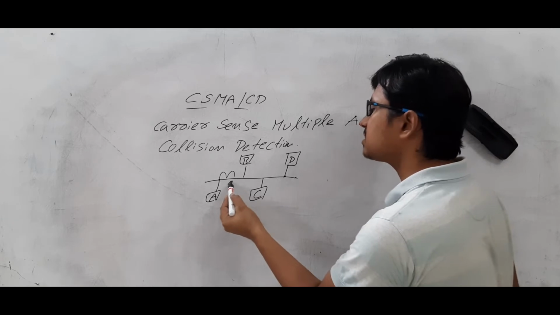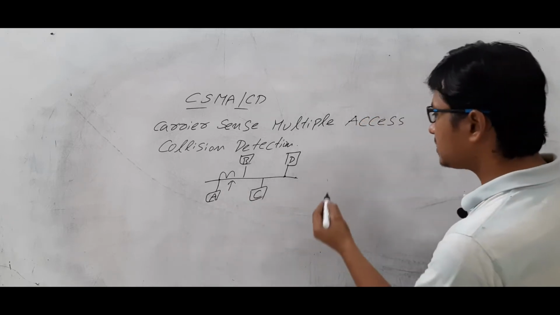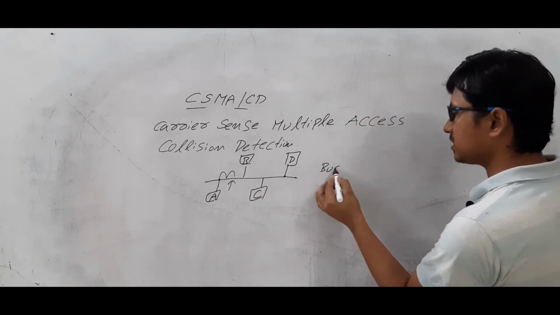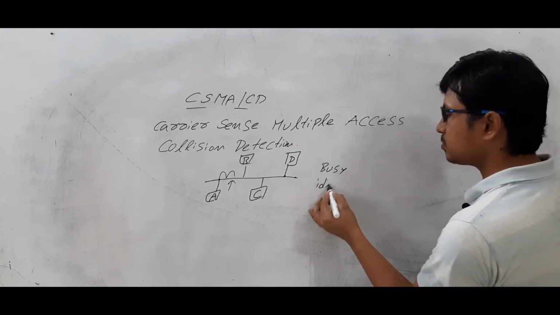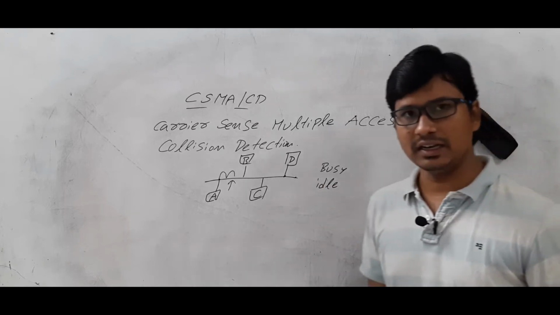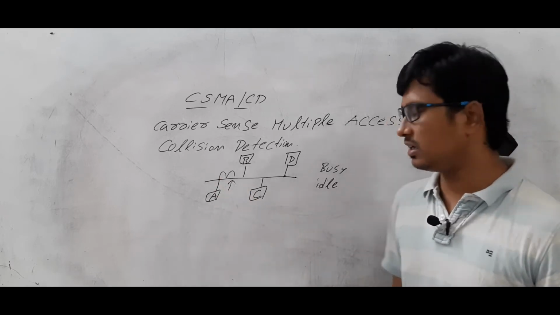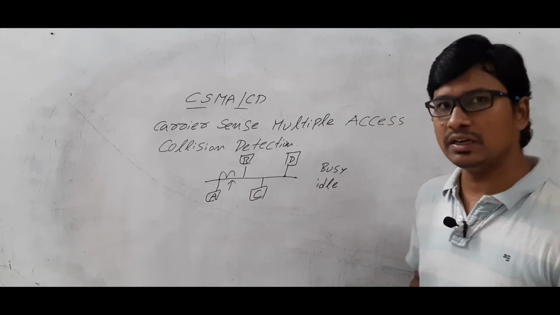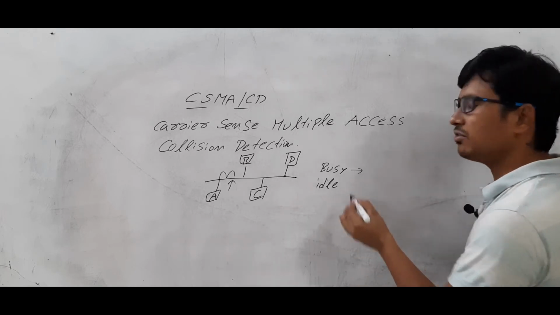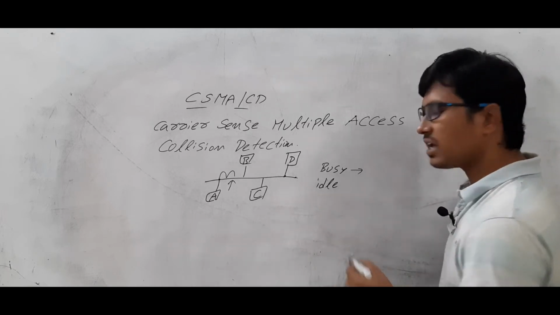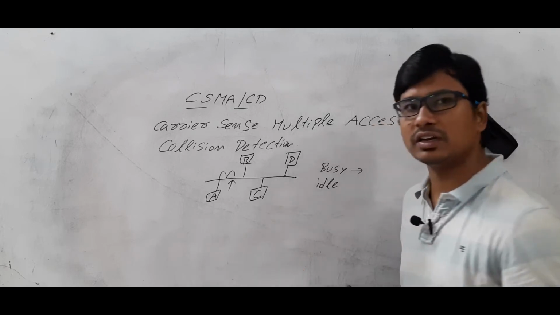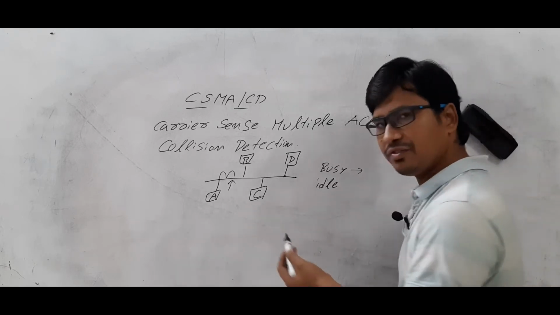First, it will sense the medium. When it senses the medium, there will be two conditions: either the channel is busy or the channel is idle. These are the two scenarios that occur when you sense the channel. Once the channel is busy, you will wait till the channel is idle. If the channel is idle, the node will start transferring the packets or the frames.